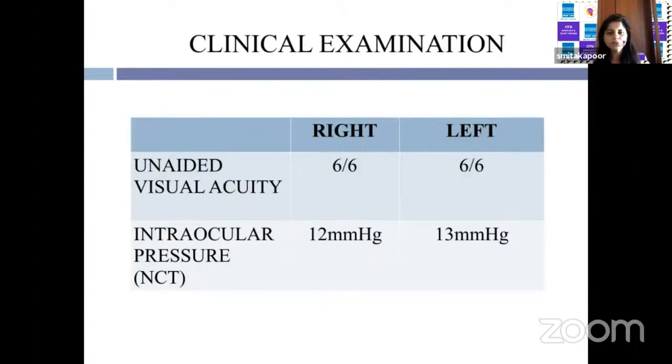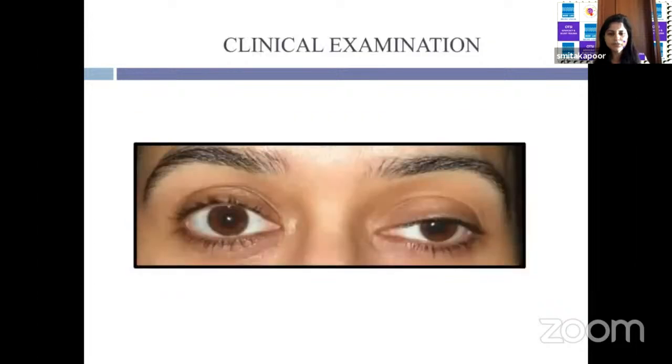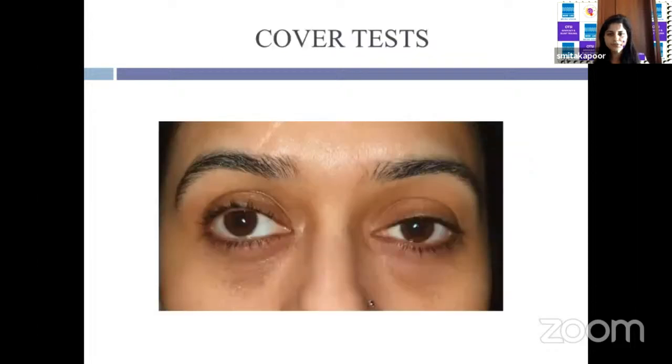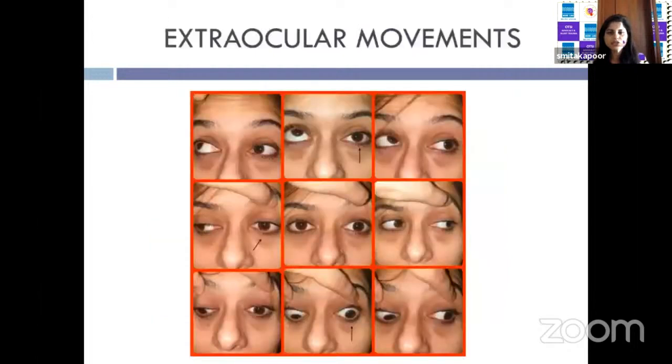Her unaided visual acuity was 6/6 in both eyes and intraocular pressures were normal. The left eye showed a moderate ptosis of 3 millimeters with poor levator function. There was no lid lag. Bell's phenomenon was poor and Marcus Gunn jaw winking was absent. Hirschberg test showed 15 degrees of exotropia with mild hypotropia. Cover test revealed a larger hyperdeviation and secondary hyperdeviation in the right eye. Extraocular motility was restricted in all the gazes.